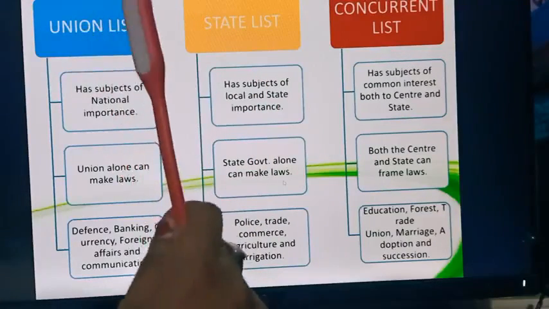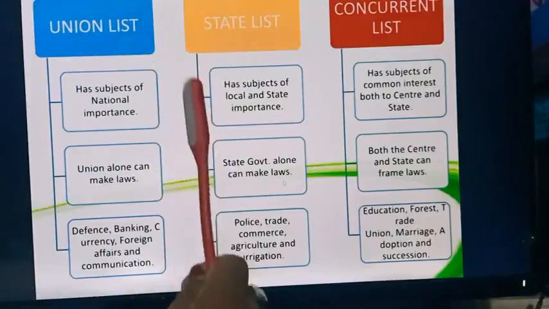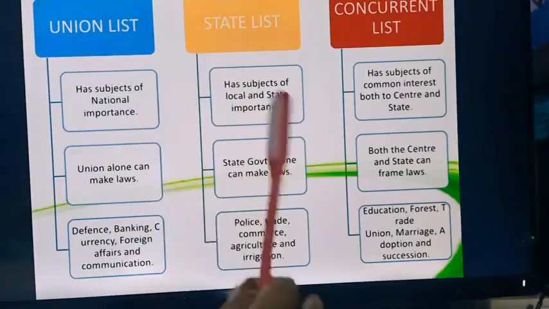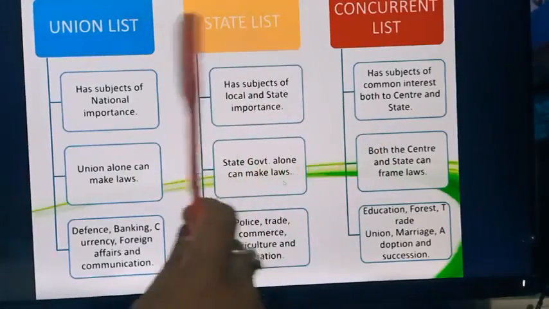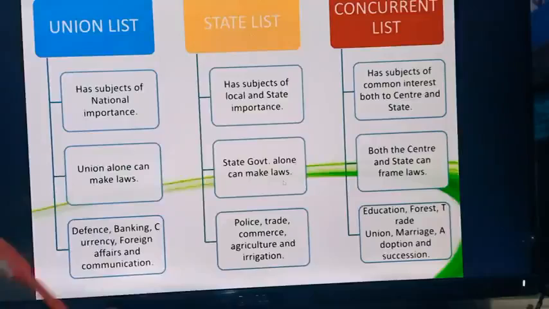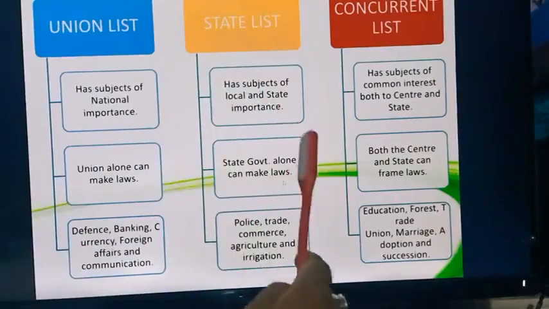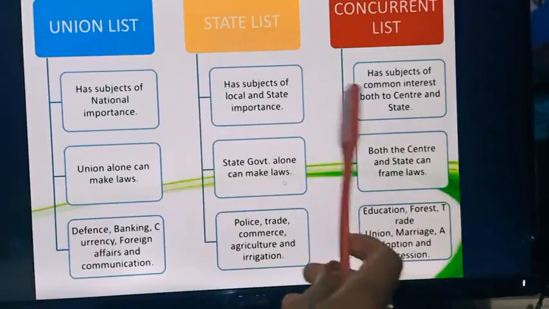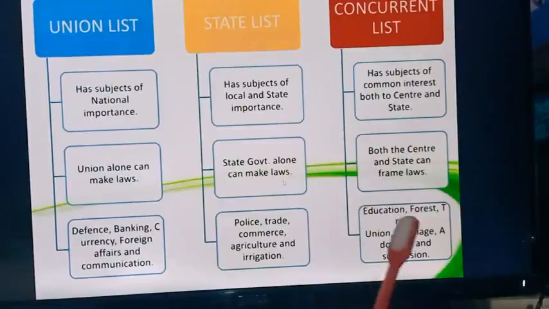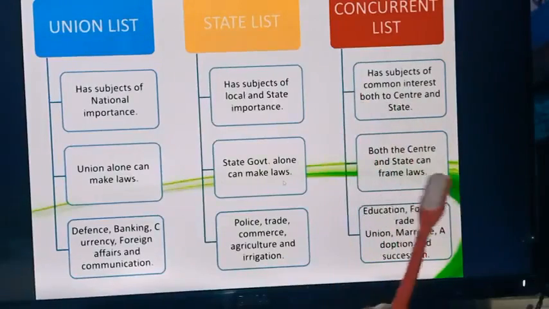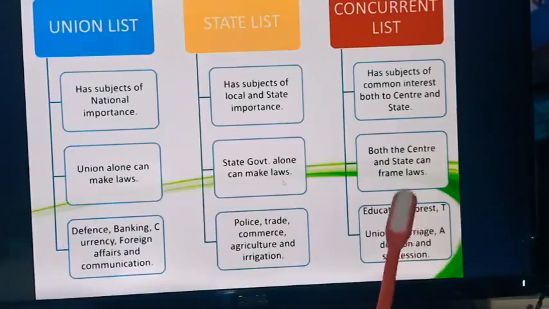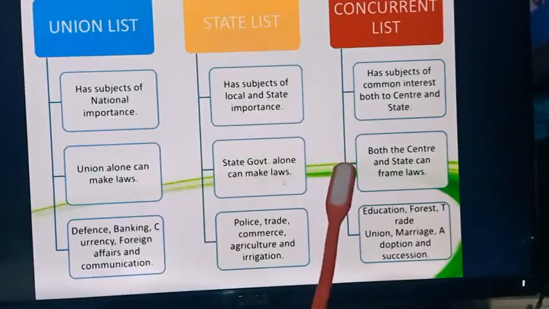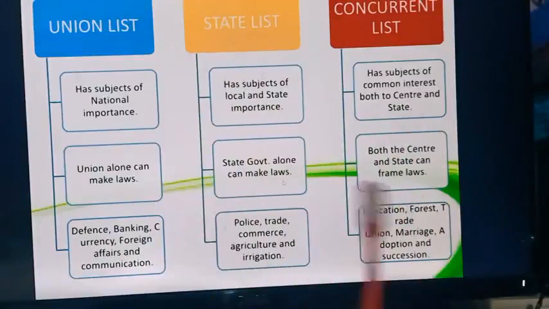So this is the reason why I have told you that India is quasi-federal, because in federalism it is divided, right? The power of union is different, the power of state is different. But when it comes to the concurrent list, the entire style or entire behavior becomes unitary in nature, where the center is having more power. Okay, so I hope you have understood the entire thing.